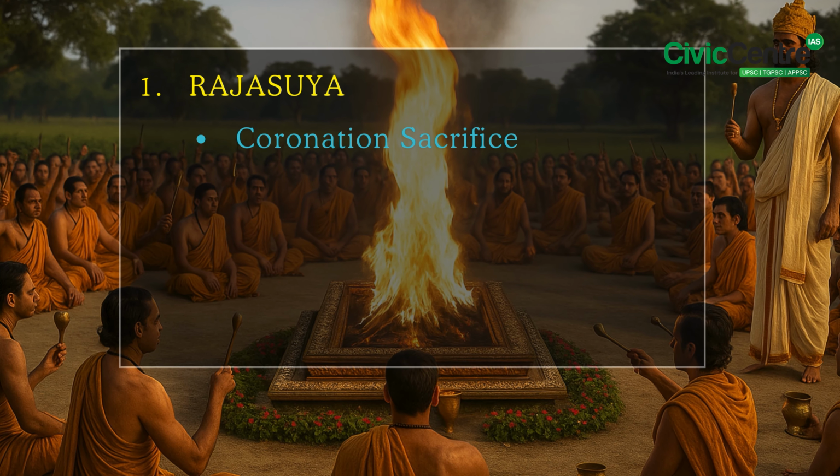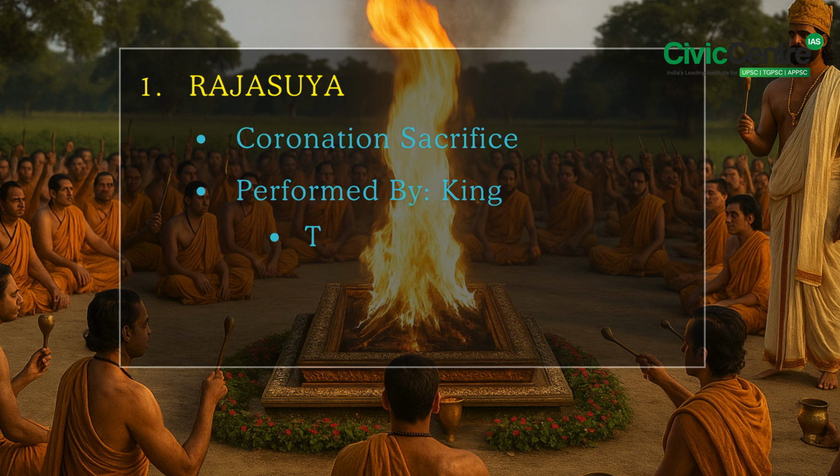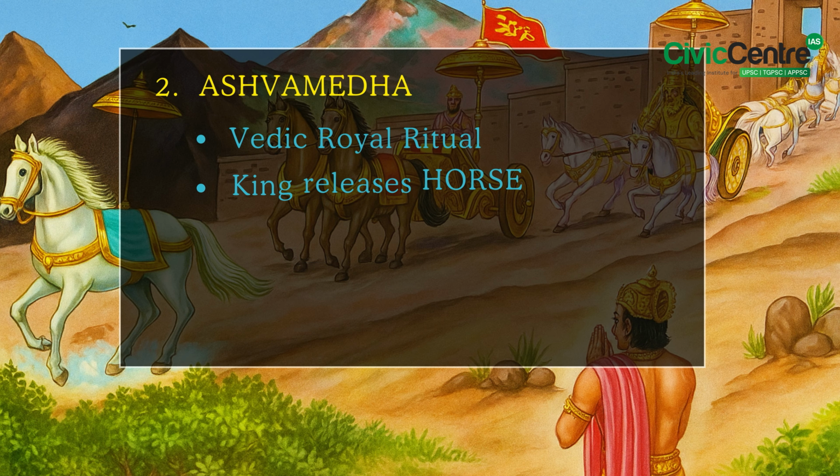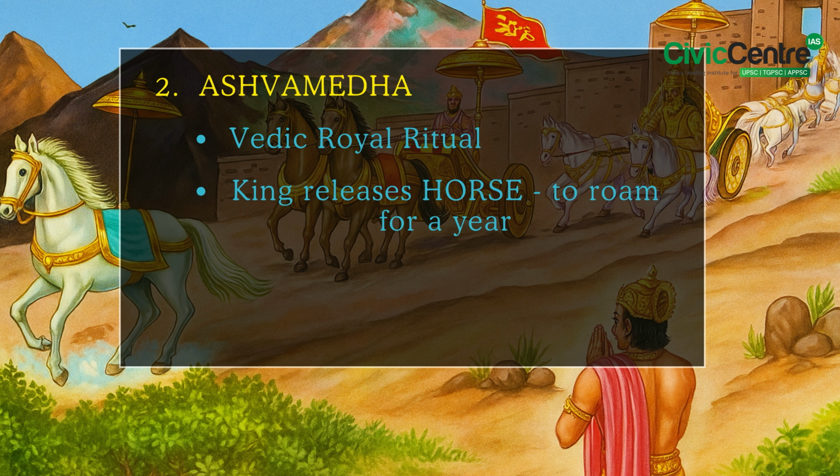It is a coronation sacrifice performed by a king to establish and affirm his undisputed sovereignty and authority over other tributary princes. Next, Ashwamedha. It is a Vedic royal ritual where a king would release a horse to roam for a year, accompanied by his warriors to establish his imperial sovereignty.